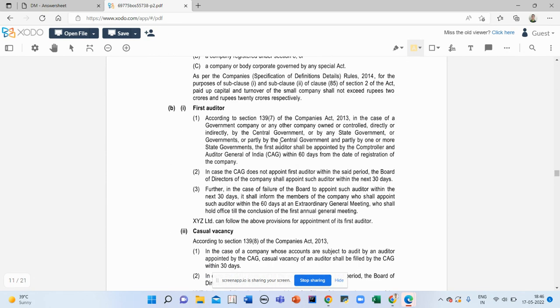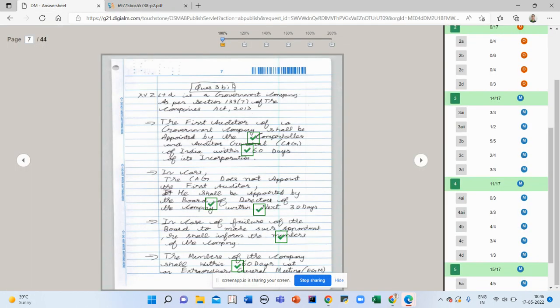Section 139, subsection 7. A government company owned by the government, the CAG shall appoint the first auditor within 30 days from the date of registration of the company. In case CAG does not appoint, within the next 30 days by the board. In case of failure of the board, it shall inform the members of the company, who shall appoint within 60 days. This was the first part answer.